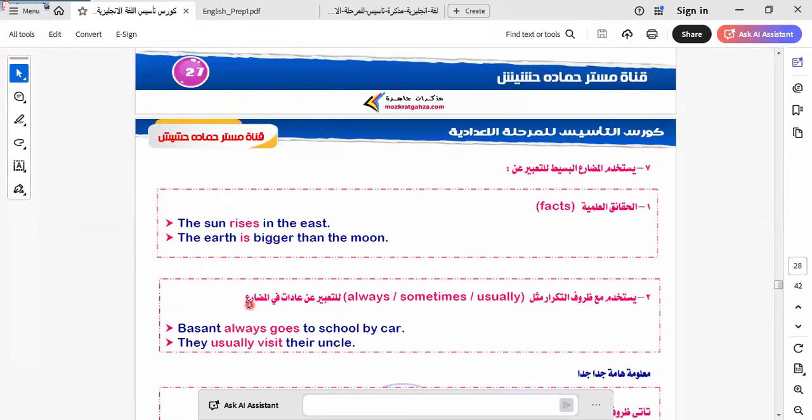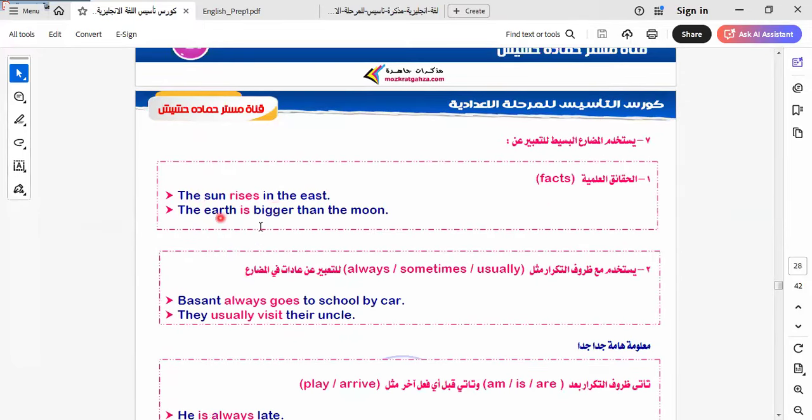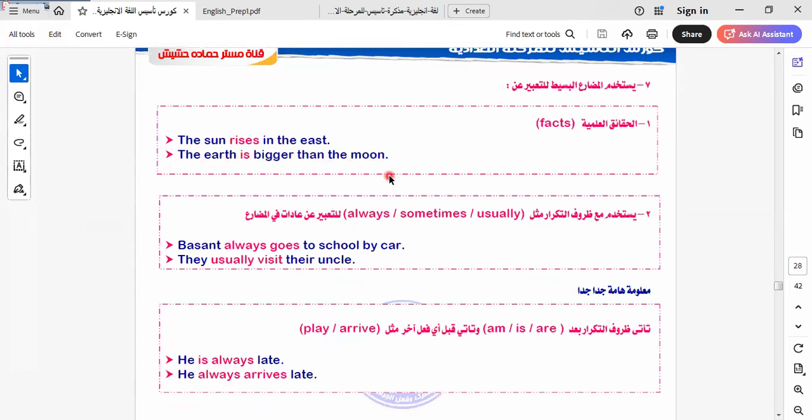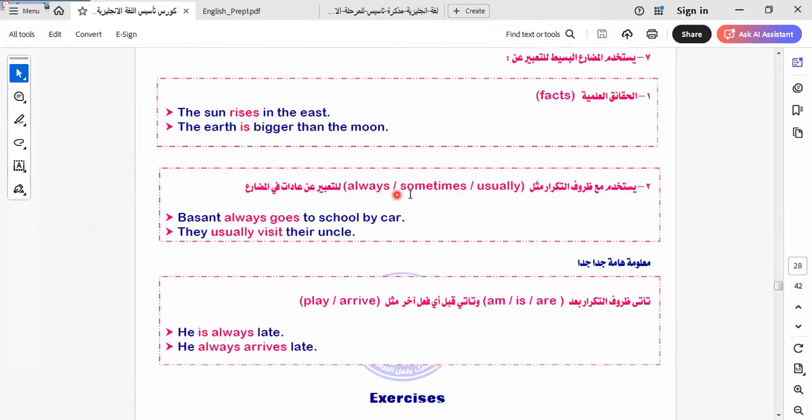Here are the facts. The sun rises in the east. The earth is bigger than the moon. So these are called facts. As we told you, the present simple tense is used with facts, habits and routines. Here we have some frequency adverbs used with present simple: always, sometimes, usually, often, never.